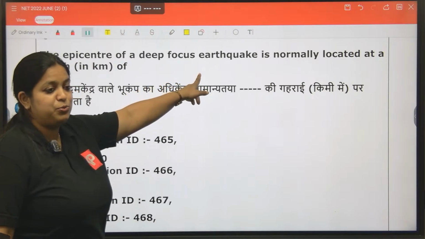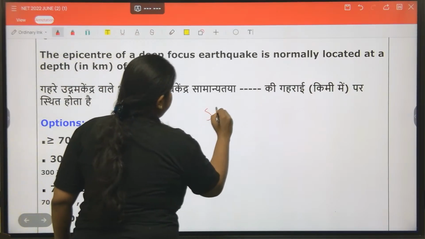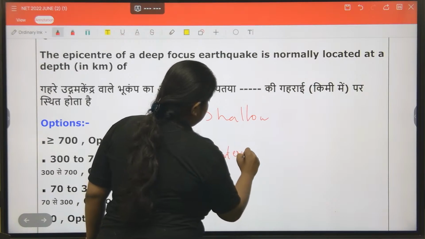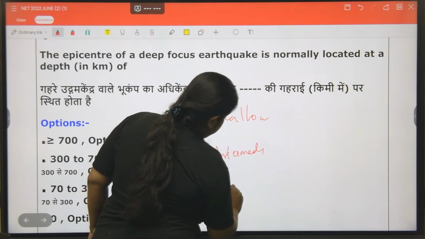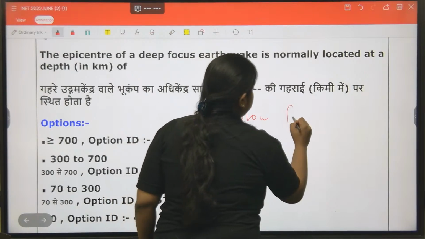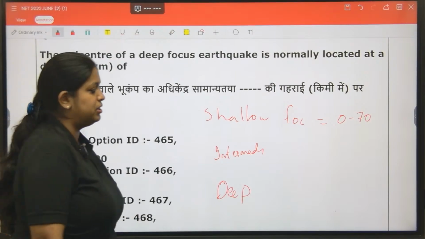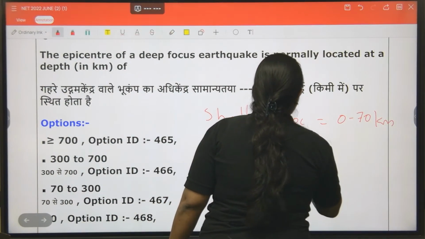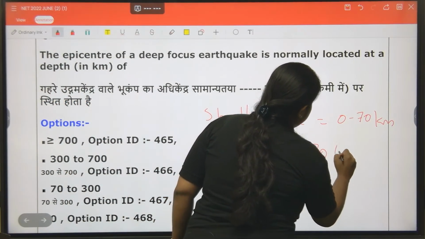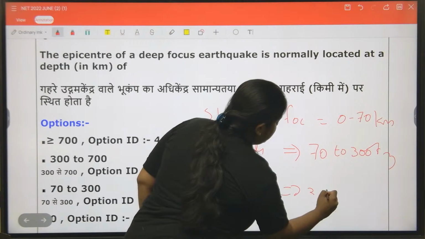Epicenter of deep focus earthquake. We divide earthquakes into shallow earthquake, intermediate, then comes the deep. This is on the basis of focus. Shallow focus earthquake means 0 to 70 kilometer depth. Intermediate focus means 70 to 300 kilometer. Deep focus means 300 to 700.